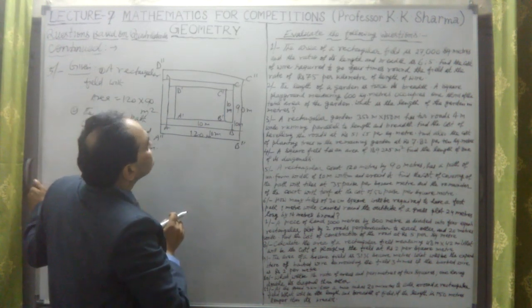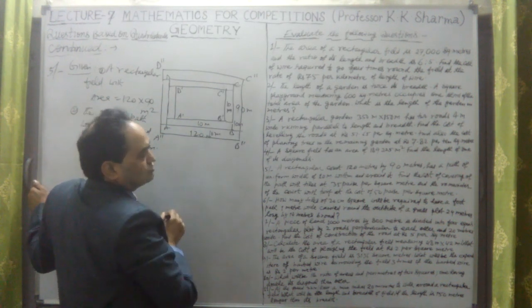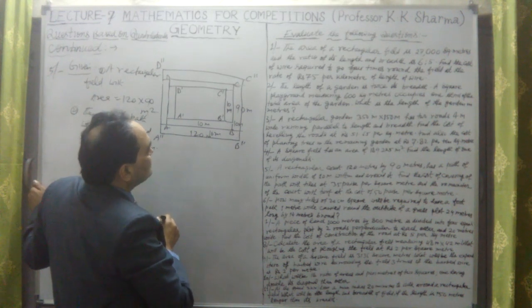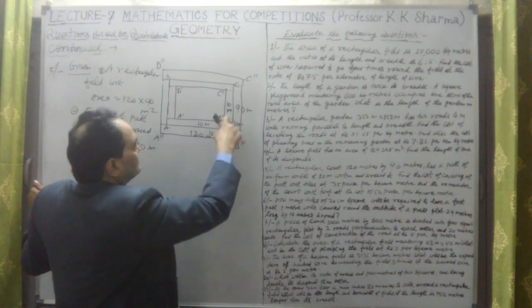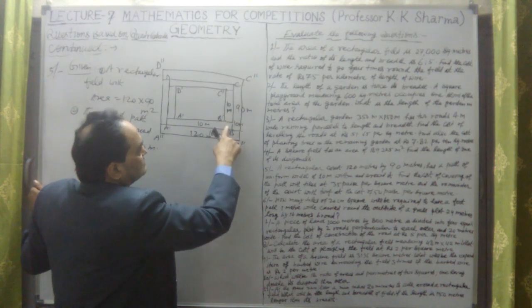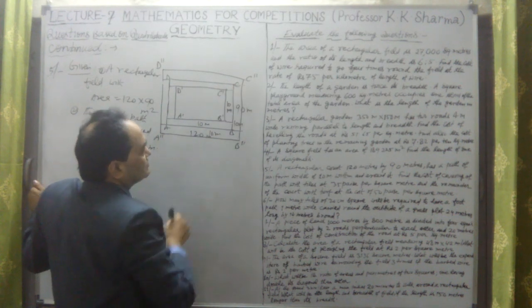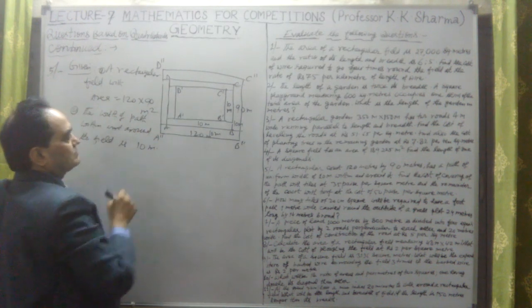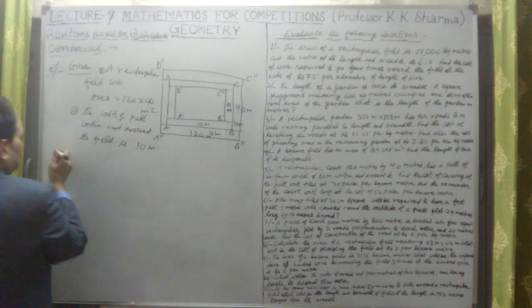It will be twice the length, because this length and this length. So 2 into 100 into 10, 1000, and then this 90 total, so 90 minus 10 and minus 10, 70 only. 70 into 10, 2 into 70 into 10. That's the area.